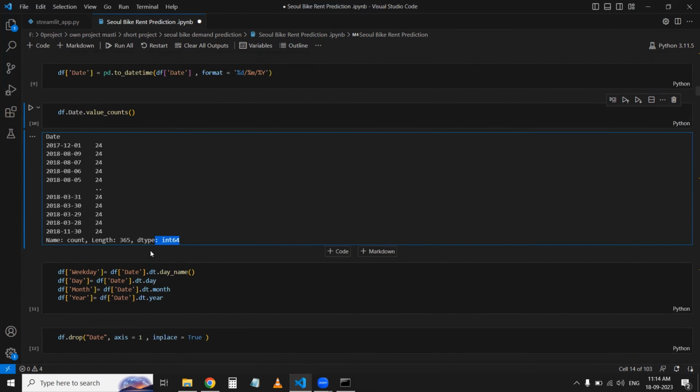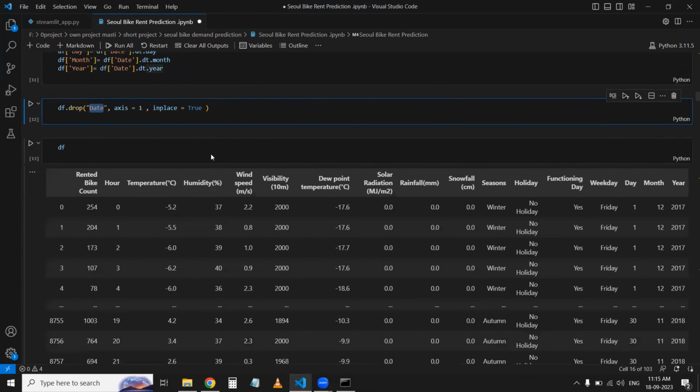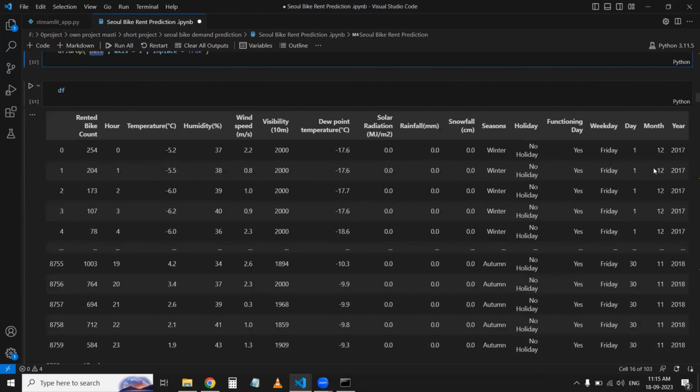Then I have dropped the date value, because it is not of any use to me. So after extracting all the values from date, I got this data set with columns weekdays, days, month, and year.